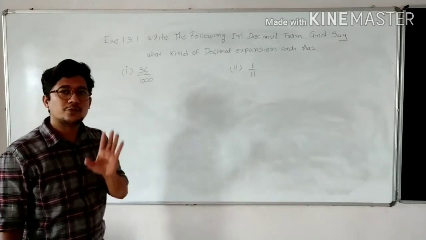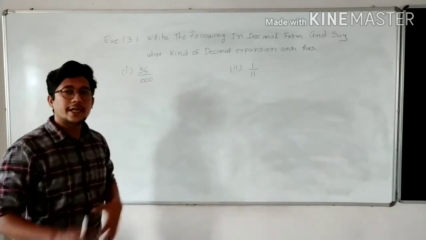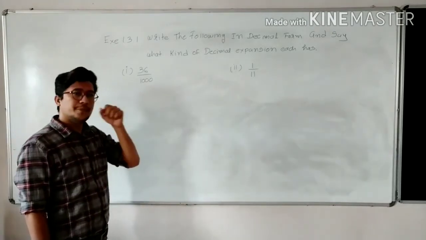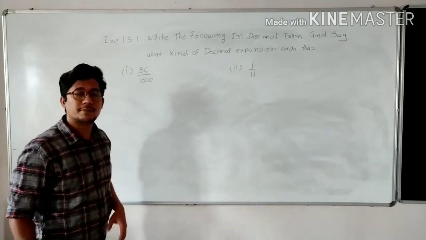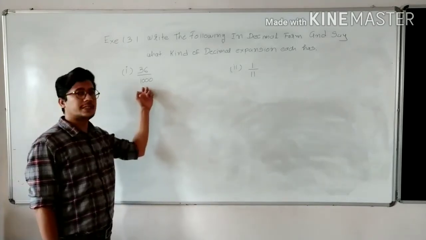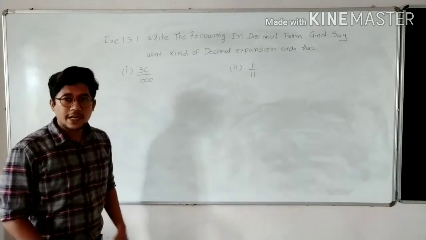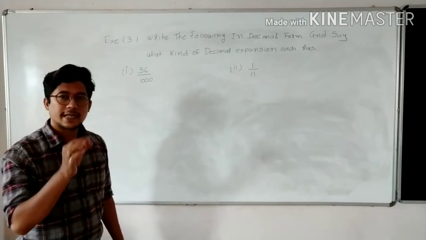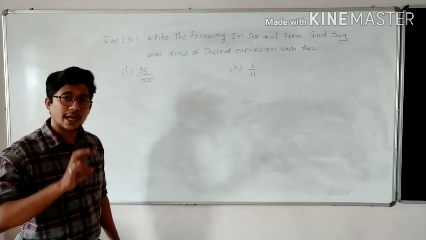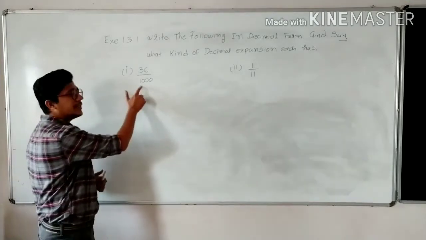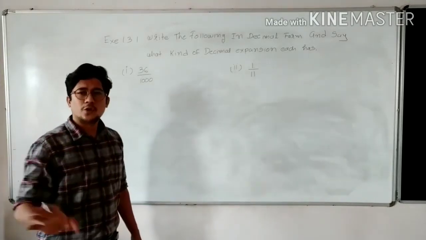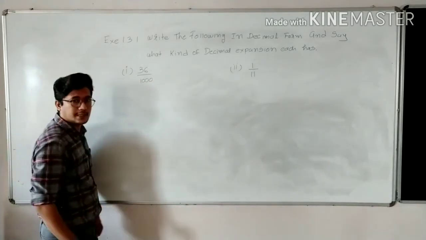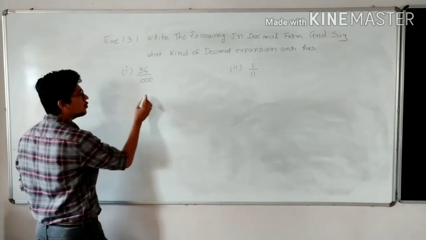Initially you have to convert this rational number into a decimal expansion. For the first problem you don't have to follow the division method. Why? Because here you can see 1000 is given. Whenever you have a multiple of 10, like 10, 100, 1000, 10,000, lakh or something, you don't need to follow the division process. Here, how many zeros are there? 1, 2 and 3 zeros. 36 divided by 1000.